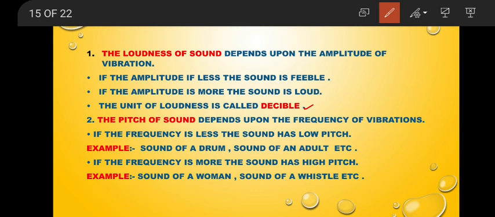So from this, what you have understood is the loudness of sound is because of amplitude. Frequency of vibrations helps in determining the pitch of the sound or shrillness of the sound. So with that, today I conclude, children. We will learn in the next class about music and